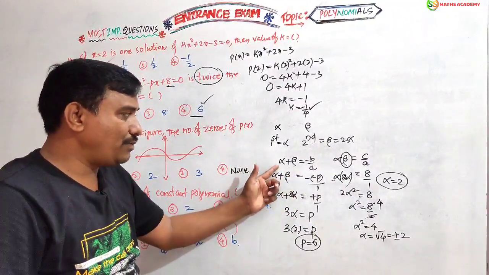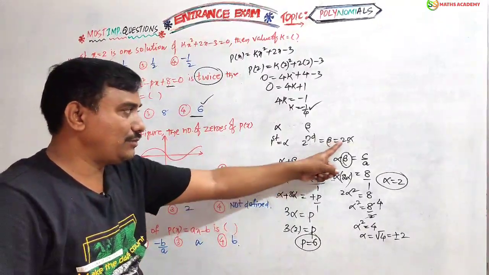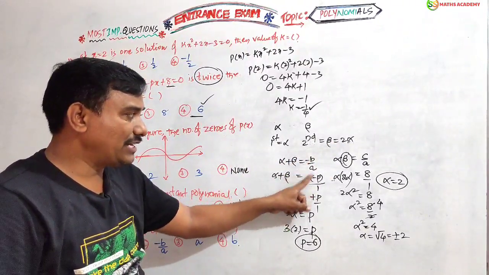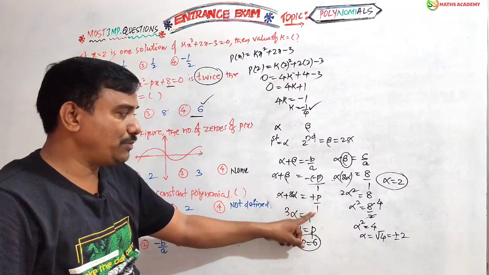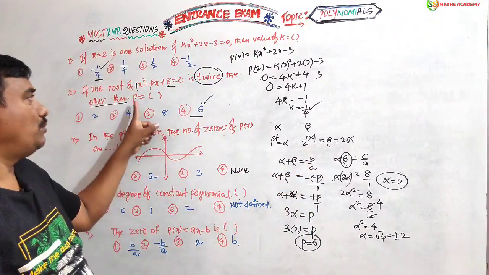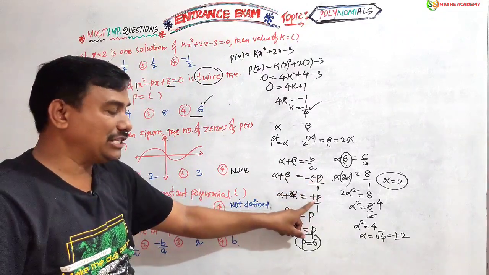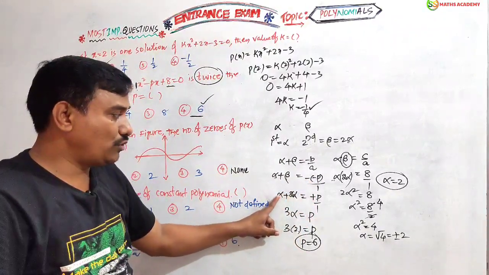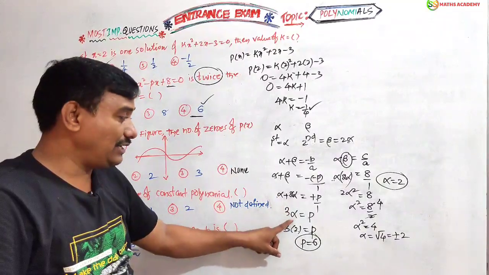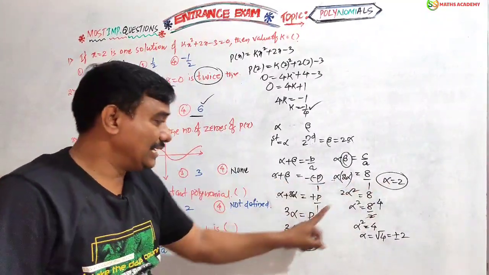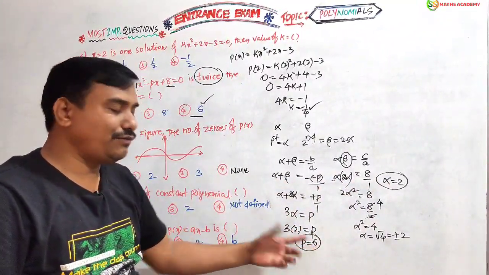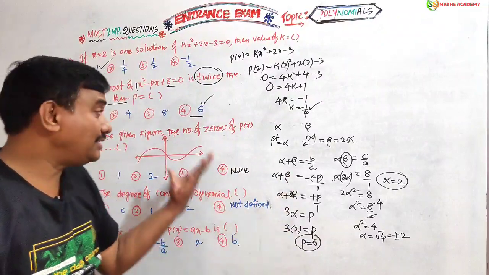Now go with alpha plus beta. Alpha is alpha, beta is nothing but 2 alpha, substitute. Now minus b by a, nothing but minus of minus p plus p by 1, because the b value is minus p. So 2 alpha and alpha, 3 alpha. Here alpha we have already got, substitute 3 into 2, 6. Therefore p equals 6. Simple question, right?